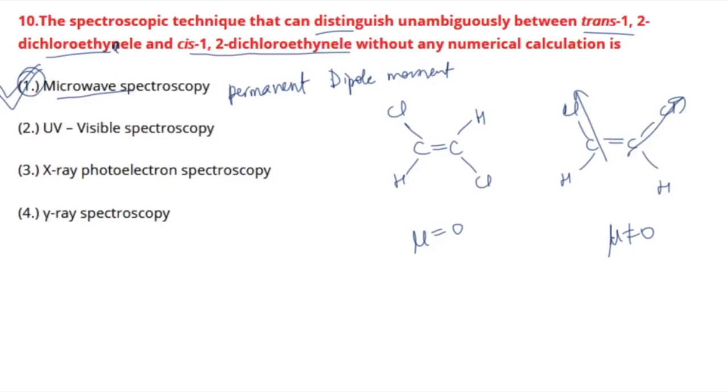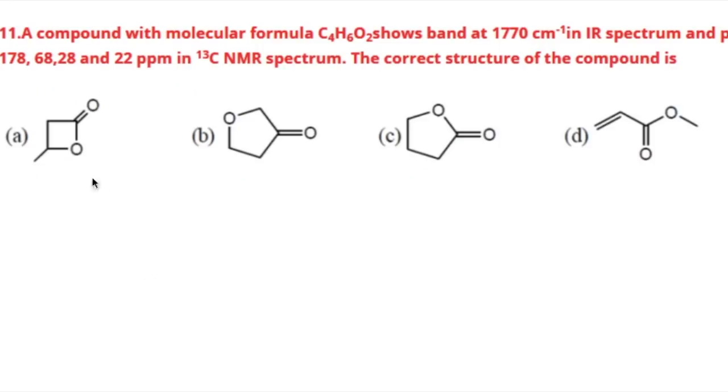Let's move on to the next question. This question says that a compound with molecular formula C4H6O2 gives a band at 1770 centimeter inverse in the IR spectrum, and there are peaks at four places in the carbon-13 NMR, that means it has four different kinds of carbon. You have to tell the correct structure of it.